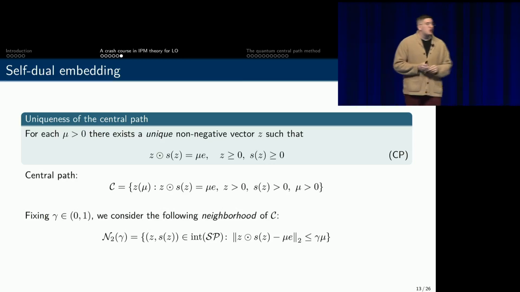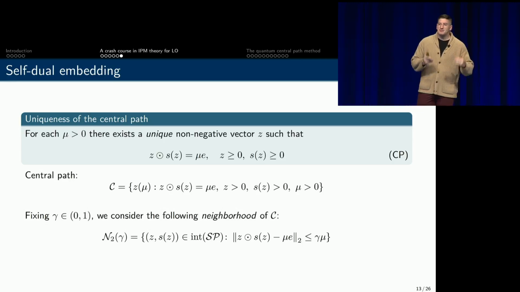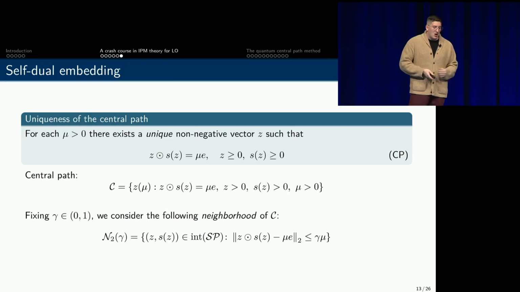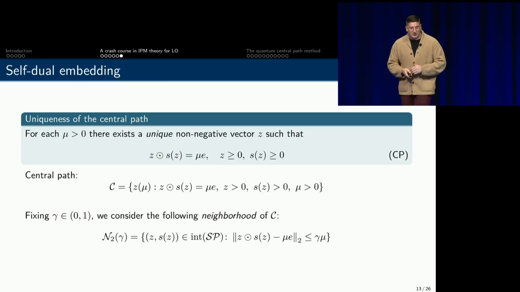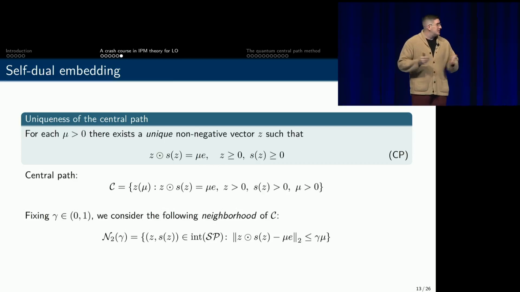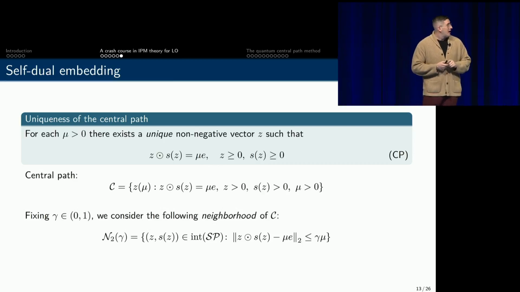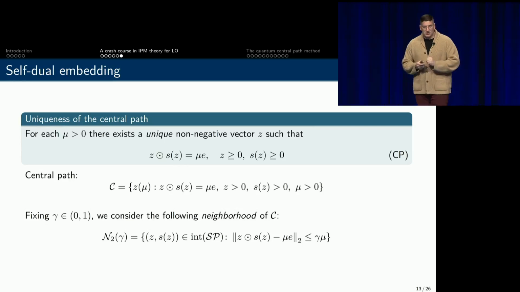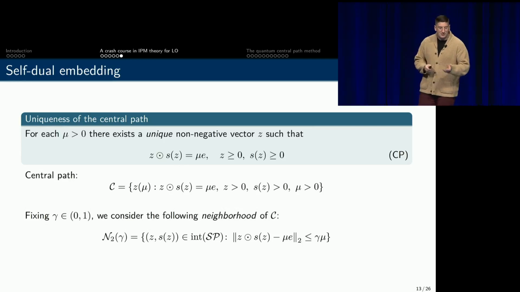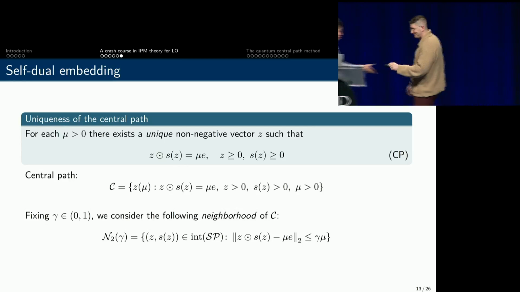Now, as I mentioned earlier, actual IPMs don't stay on the path, they simply stay close to the path. And in order to characterize closeness, I need a notion of a neighborhood of the path, which we're just going to define as all of the points that are close in L2 distance to their mu center. And with that, I think we have pretty much all of the ingredients required for our quantum algorithm, so I'll pass everything over to Jiaqi.